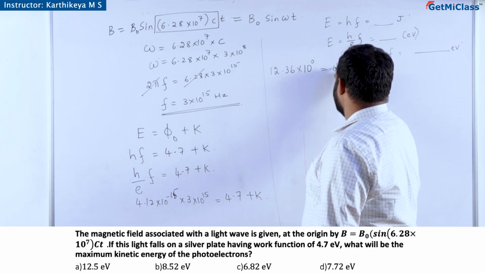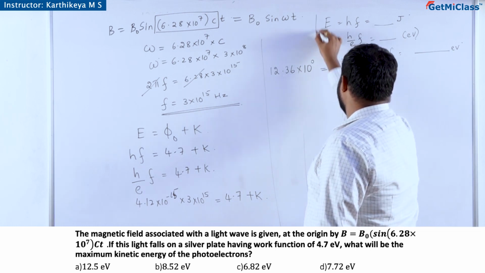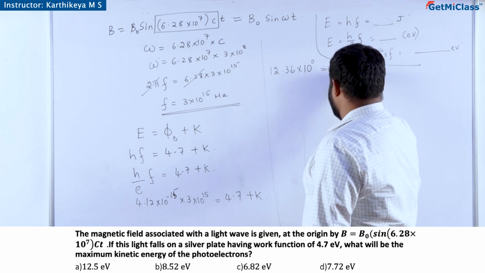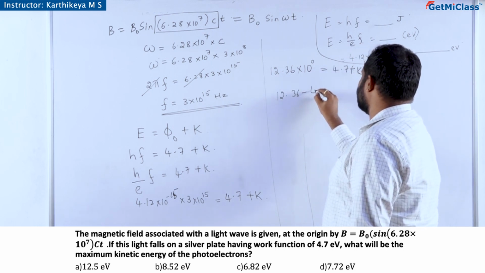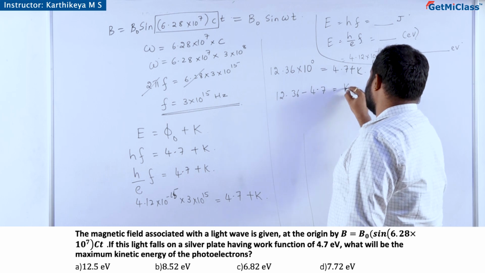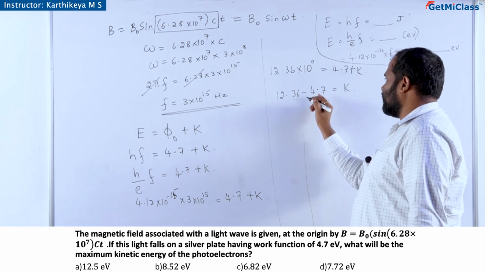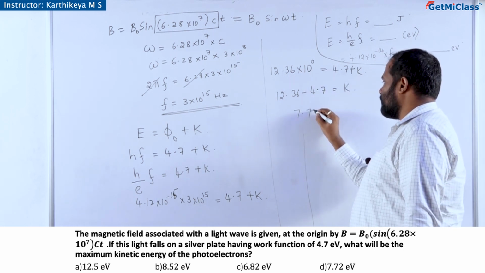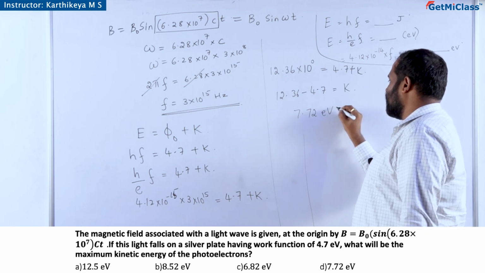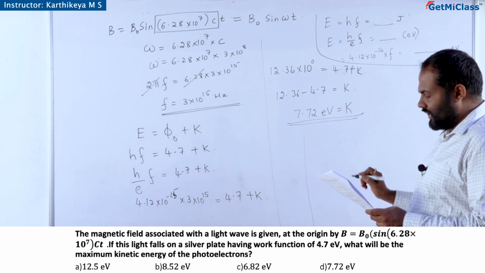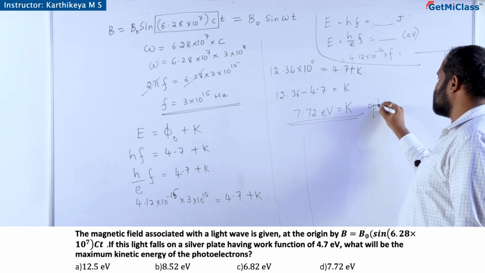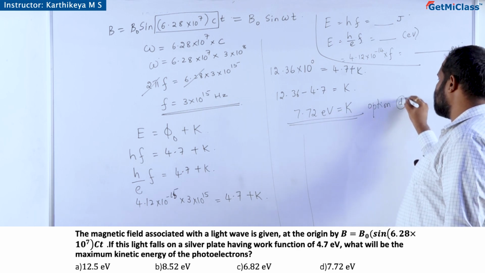So, that is 4.7 plus kinetic energy. So, 12.36 minus 4.7 is the kinetic energy. That will come roughly as 7.72 electron volt is the kinetic energy of the emitted electrons, which seems to be option D.